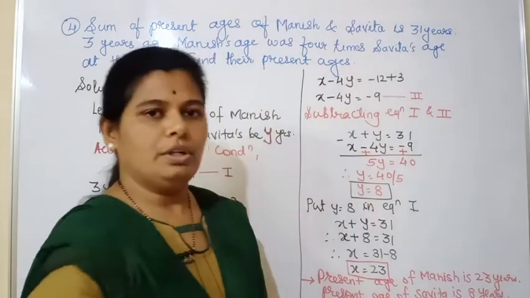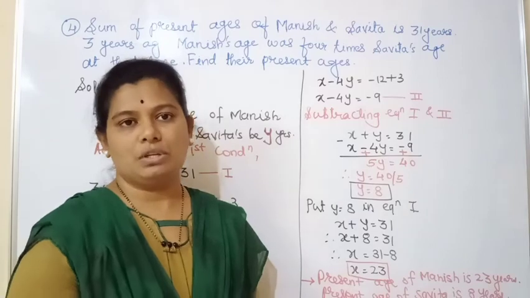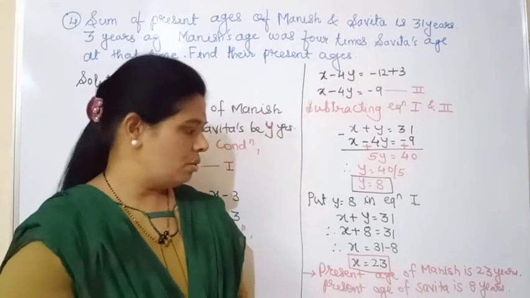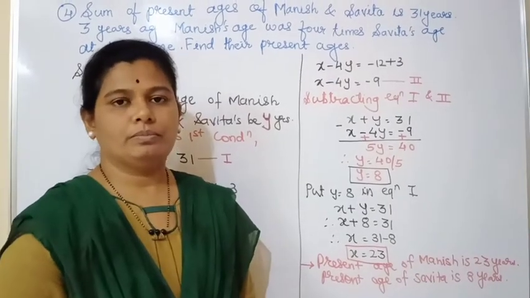So in this way, at the end you don't forget to write the answers because it also carries marks. So at the end you have to write the answers in a statement form.